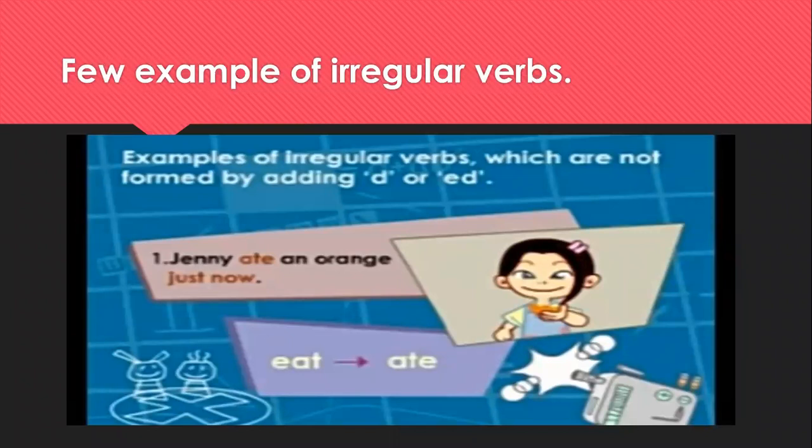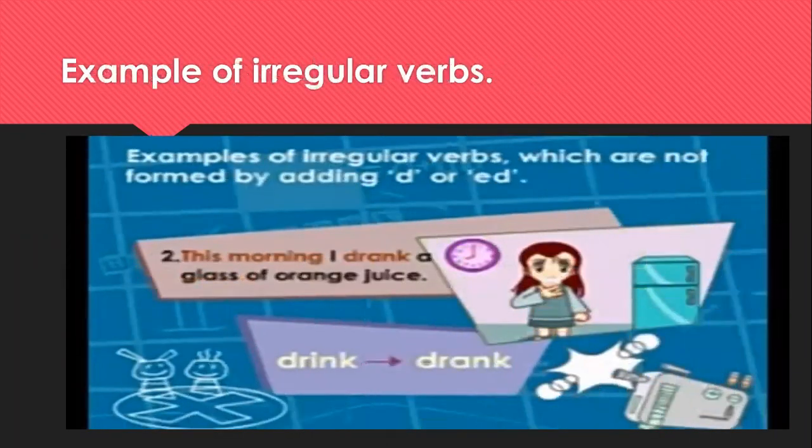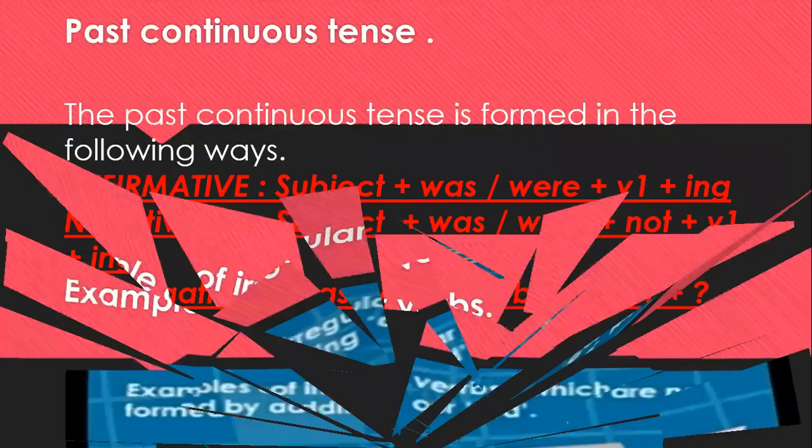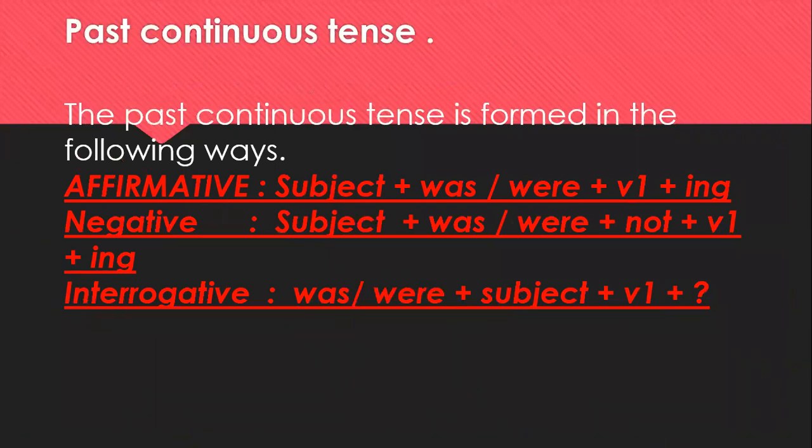Now, let us go through the examples of irregular verbs. First of all, students, irregular verbs are not formed by adding d or ed. Here, the verb form is changed. Okay, just see over here. Eat, ate. Example is, Jenny ate an orange. Next example is drink, drank. This morning I drank a glass of orange juice. Okay. This is all about simple past tense in regular and irregular verbs.